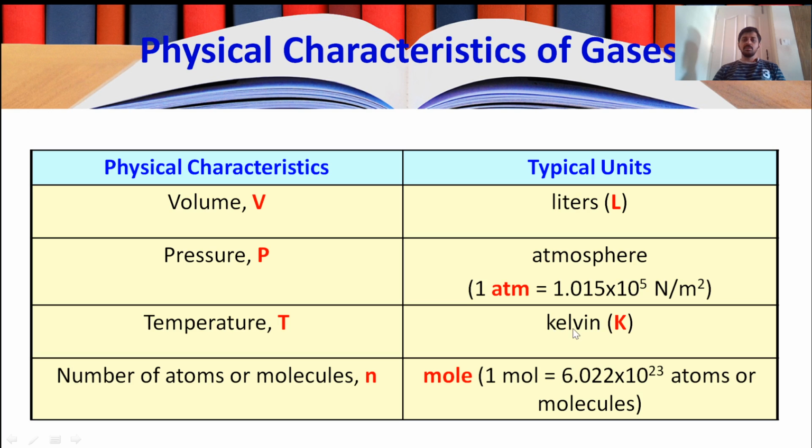Please note here, Kelvin. If you are writing that unit as such, kelvin, it should be in lowercase letters. Then number of atoms or molecules is usually represented by lowercase n, and the units are moles. Okay, so 1 mole is equal to 6.022 into 10 to the power 23 atoms or molecules. All these things you have studied in your school classes.